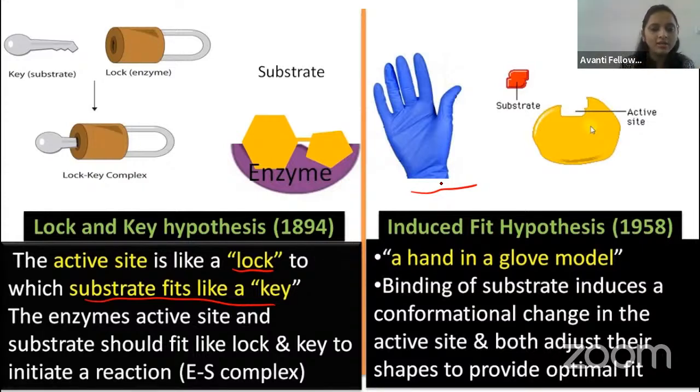What they are telling in the lock and key model is that the active site is so rigid, and the substrate comes and binds to the active site exactly like that. But this is not true for all enzymes. The correct one is the induced fit theory. Okay, guys, the induced fit theory was given in 1958. Now we are following the induced fit theory.